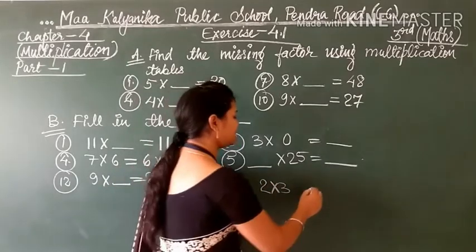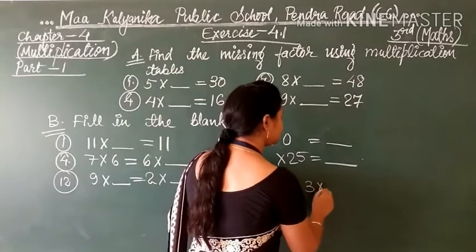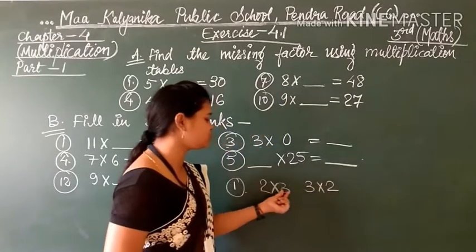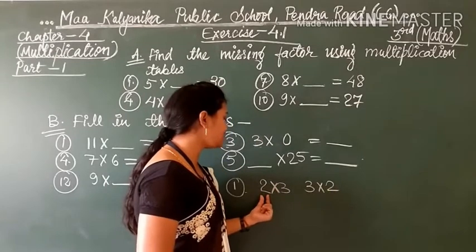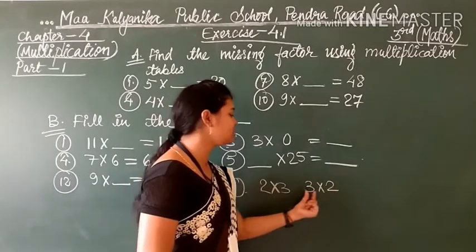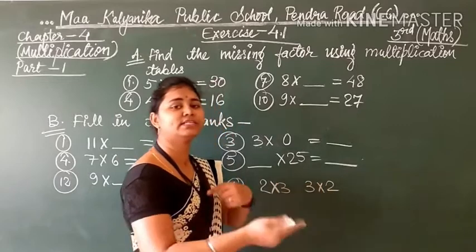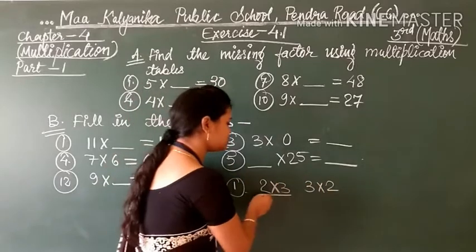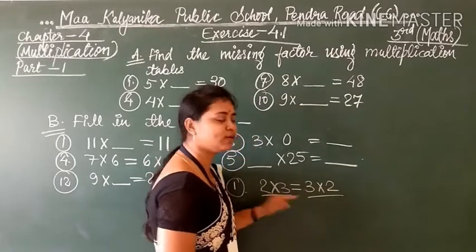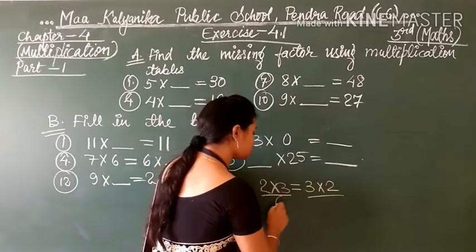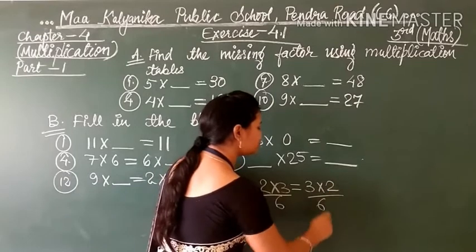And if we are telling 3 2s, means we are writing 3 first, then 2 afterwards. If I change the order, the answer remains the same. That's why I am putting an equal sign here. 2 3s is 6 and 3 2s is also 6.